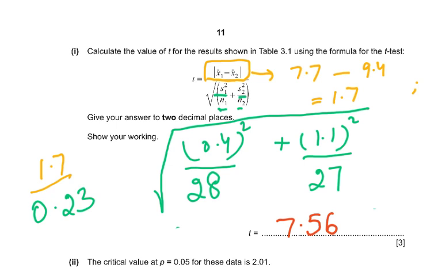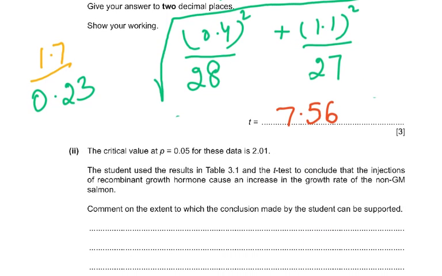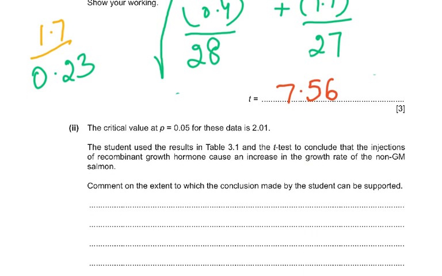Please try to do it on your own first, and then figure it out, and then you have to do the calculation. So t is equal to 7.56. Now as the question proceeds, the critical value of p is 0.05. At probability 0.05 for this data is 2.01. Now look at your figure.